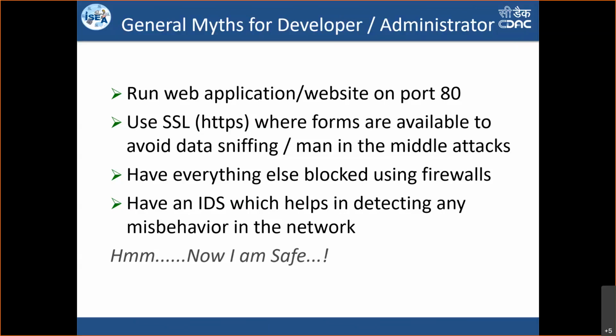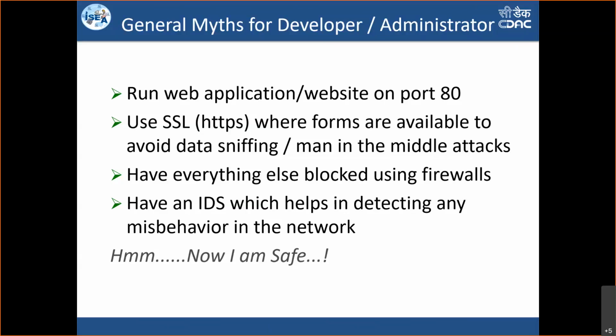And yes, there is an IDS which, in case something happens, immediately detects the attack and tries to raise an alarm so that the network administrator or the concerned member can take the necessary action. And nowadays we also use IPS. It's not only detection, we also want to prevent. So people also started putting IPS so that if an attack happens, it won't be successful. Putting all of these things together, we conclude that I am hosting an application in a safe environment and I am safe. That's what we conclude.